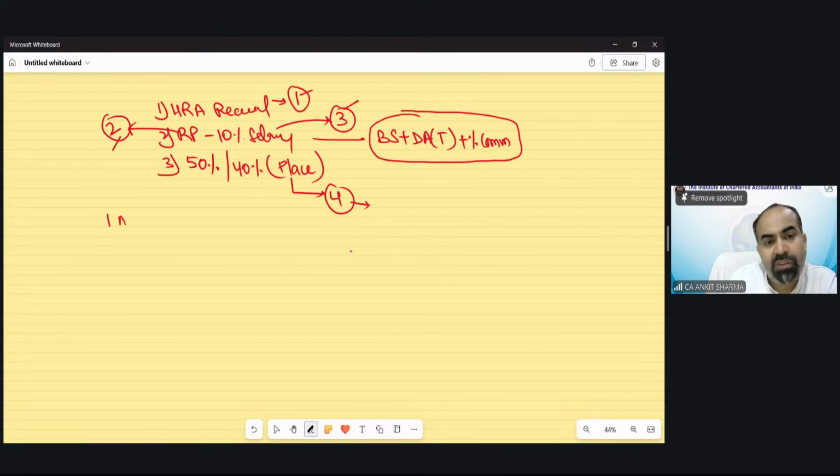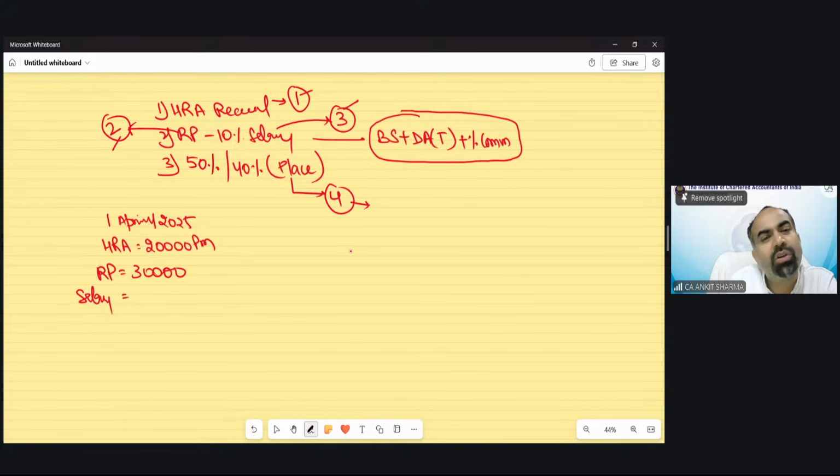Suppose on 1st April 2025, HRA receipt was 20,000 per month. Rent paid was 30,000 per month. Salary, after including all these three components, suppose that was 2,10,000 per month. And we are doing job at Delhi.